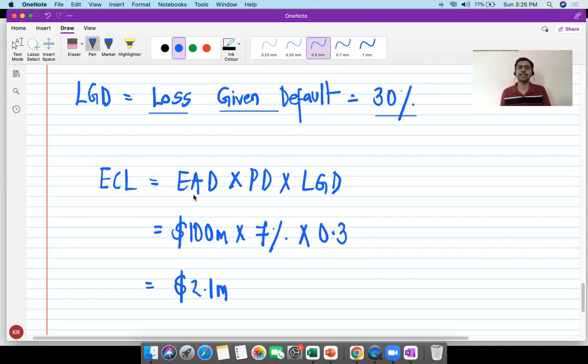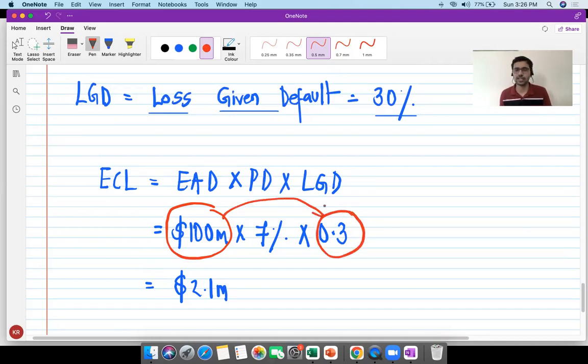So ECL is calculated as EAD multiplied by PD multiplied by LGD. All right. So if you actually see, 100 multiplied by 0.3 is the loss that I'm expected to incur if the default happens.